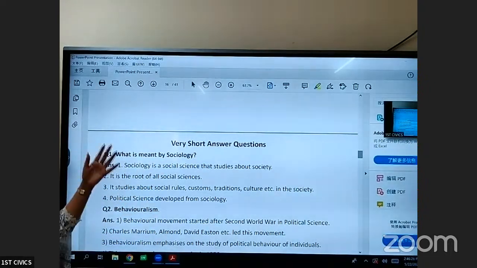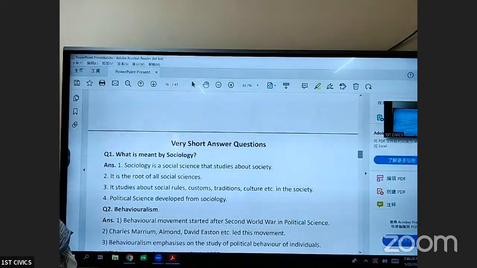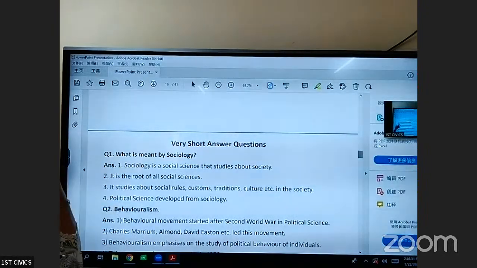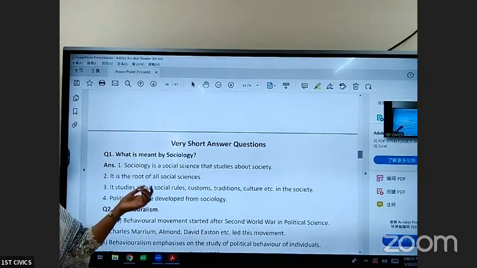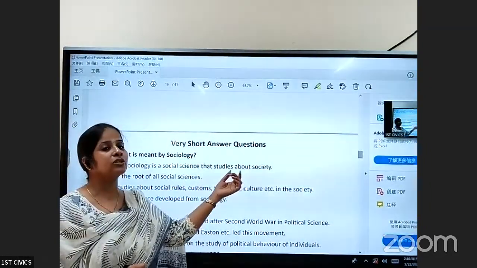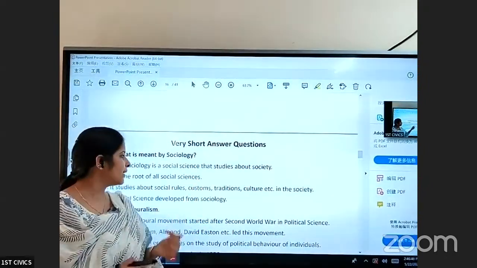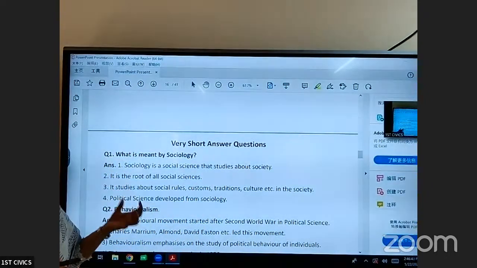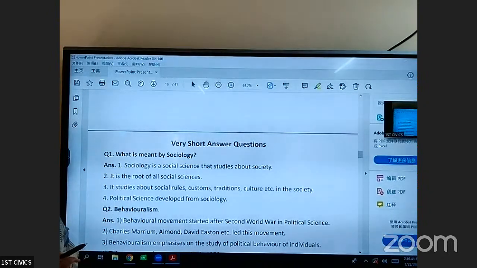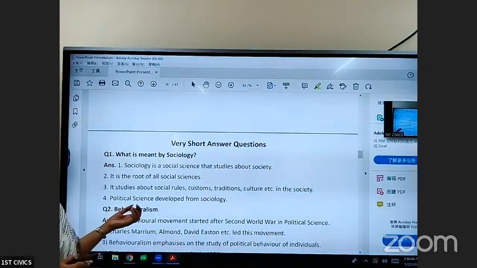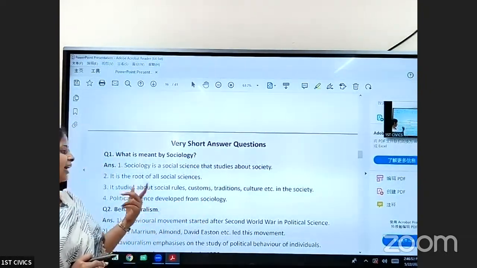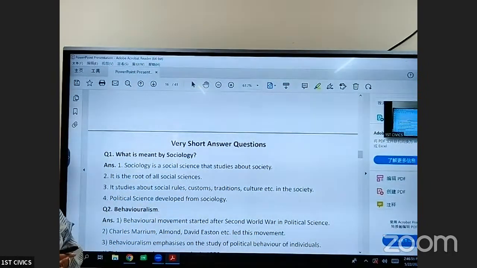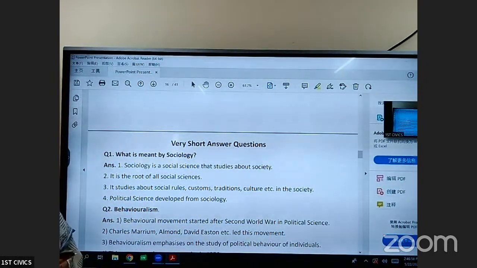What is sociology? Just now we have discussed the relationship between political science and sociology. Let us discuss what is sociology. As I told you, sociology is a social science which studies about society. It is the root of all social sciences. In sociology, we study the social rules, customs and traditions, and culture of a particular country. So political science developed from sociology.